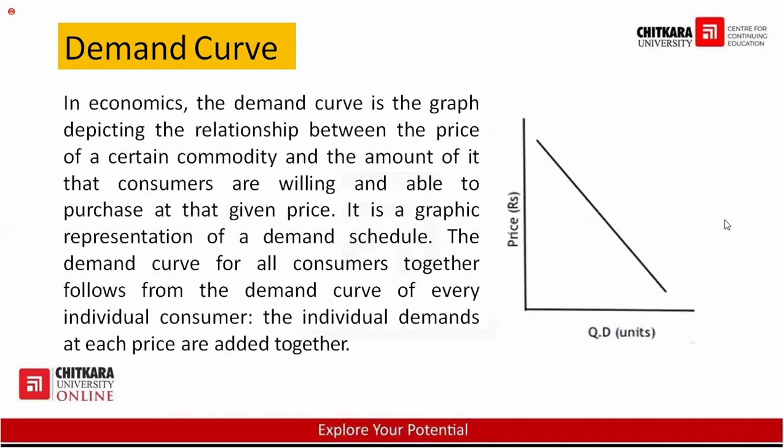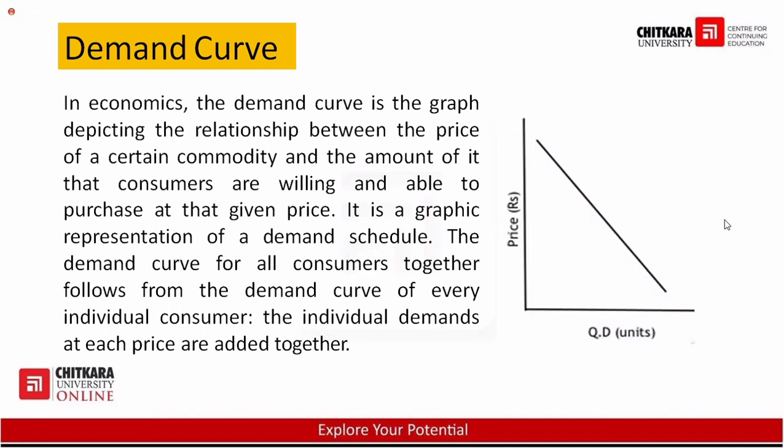So what is a demand curve? The demand curve basically says that there is an inverse relationship between price and demand. And generally it happens. Everybody knows that there is an inverse relationship between the price as well as the demand. When the price of the product is high, demand will be less. And when the price of the product is less, demand will be high. Fine. So everybody knows that. So it means the demand curve will be in the downward direction. That is visible in the picture also.